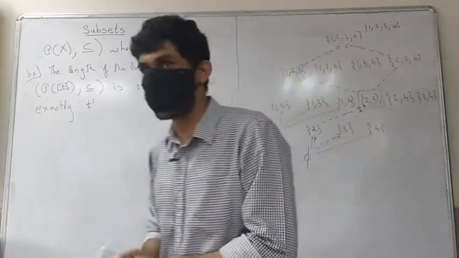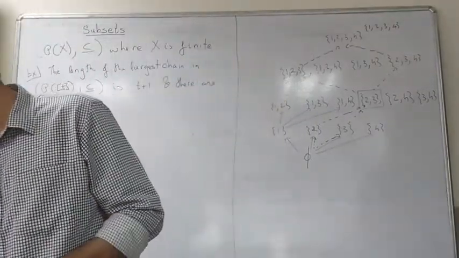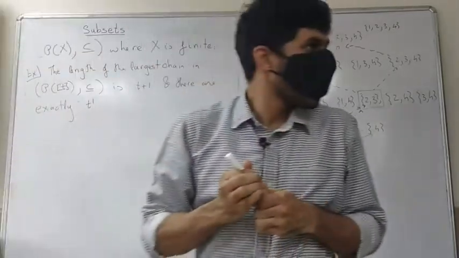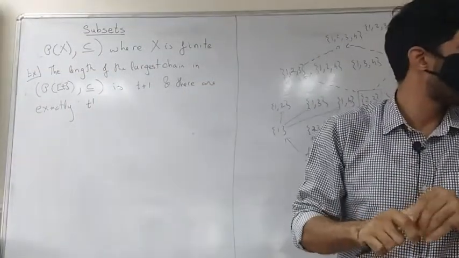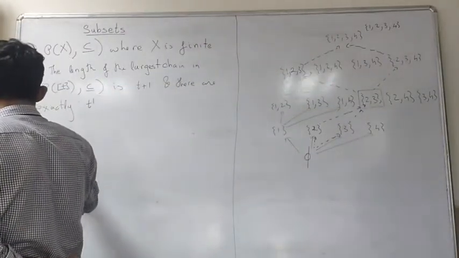So what about this question in general? If I take some fixed set, how many maximal chains does it sit inside? Okay. Yeah. Any guesses?